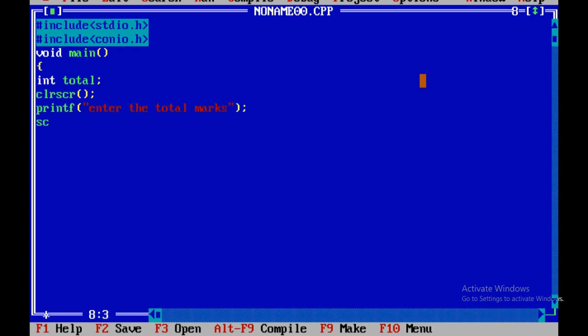So this is the way we are doing it. We'll enter a mark, and since I have entered a value which is greater than 210, it comes out of the if block. This is the way we work with it.